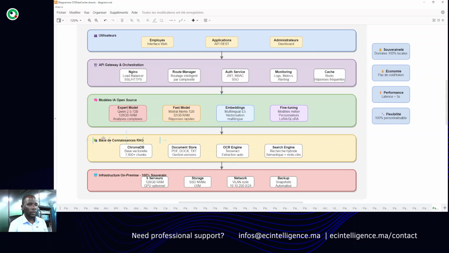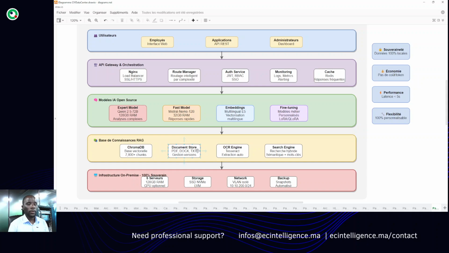The third or fourth layer is the RAG layer. I've used ChromaDB for the vector database. The different kinds of documentation that can be uploaded to the system are PDF, DOCX, TXT, and also images, because documentation can be scanned as image-type documents.